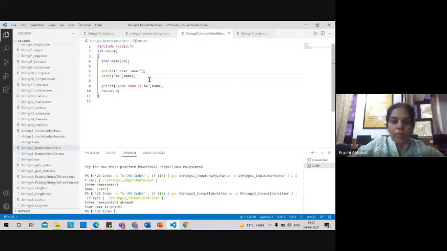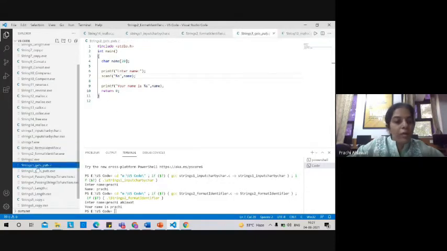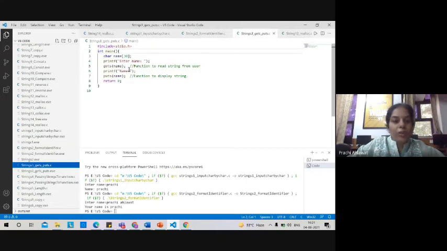To find a solution to this problem, we are going to use another function. In this program, instead of scanf, as you all can see, I am using the gets function over here. The gets function is going to take input from the user. So instead of scanf, here we are using gets. But how is gets going to help us? Let's see.